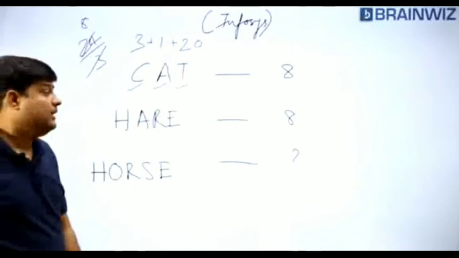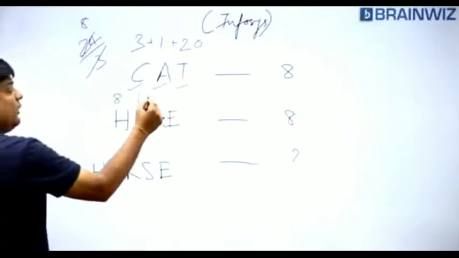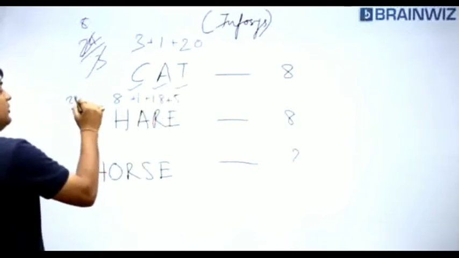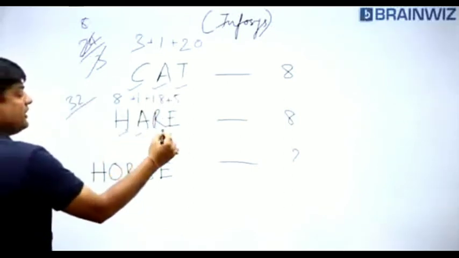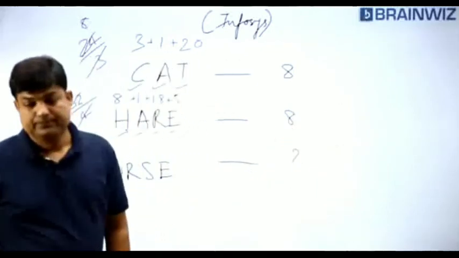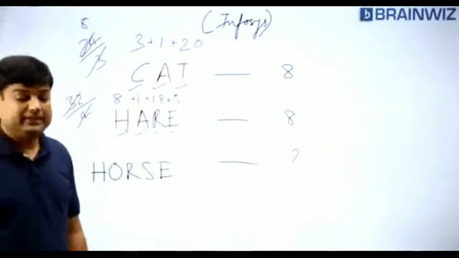Following everybody? Now, here, 8, 1, 18, 5. Don't forget to write the ranks. The sum is 32. 32 should be divided by 1, 2, 3, 4, 4 letters. So it has to be 8. Once again, you have got 8. Following everybody, students, thus you got the correct answer.